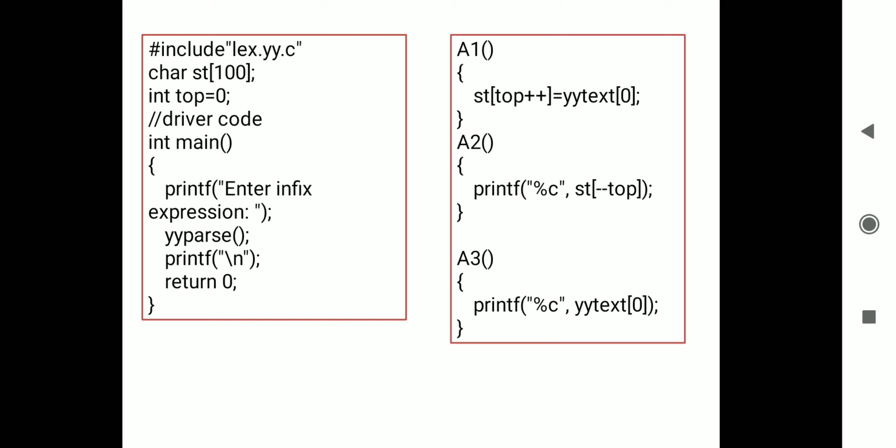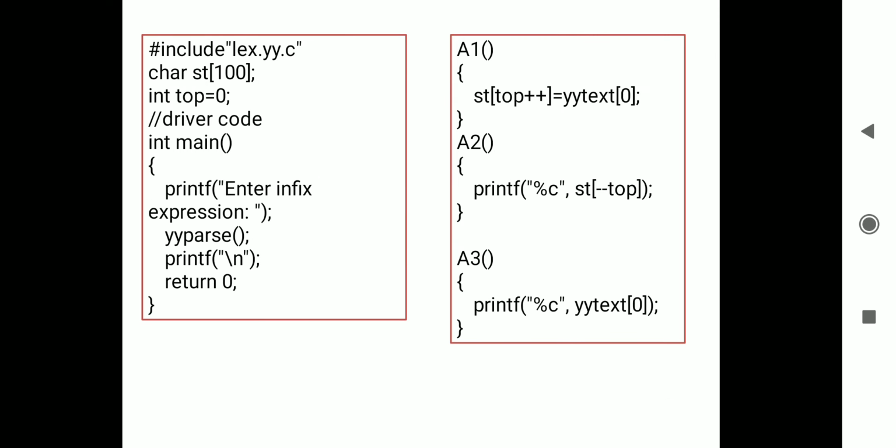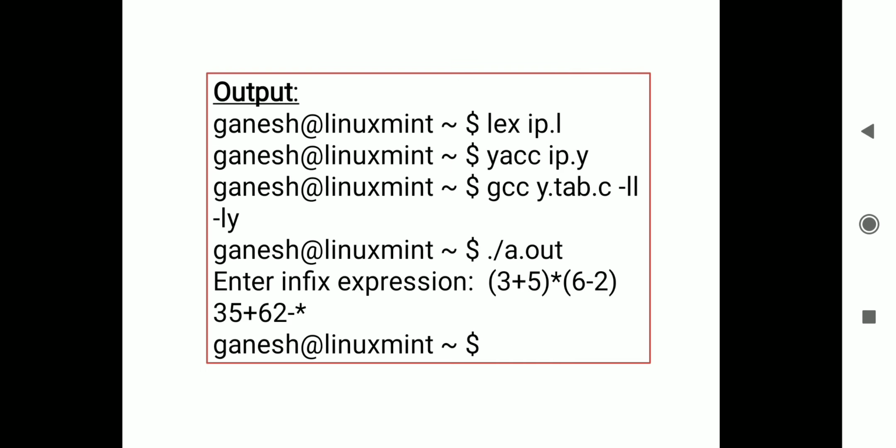Now the main program will start. Enter infix expression, and we call yyparse. This yyparse function is used to call the syntax analyzer, then control goes to yyparse and it executes everything, whatever the token is, here id. On the basis of the expression you enter, it calls the particular translation rule, and then calls the functions a1, a2 as needed. Then there is return 0. Once we execute this, we get the output this way.